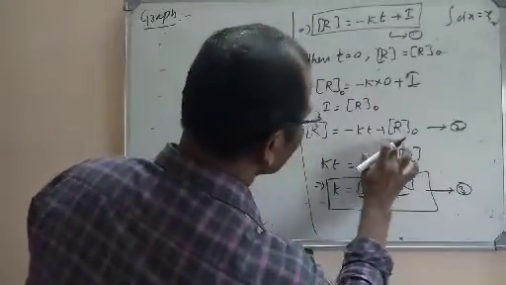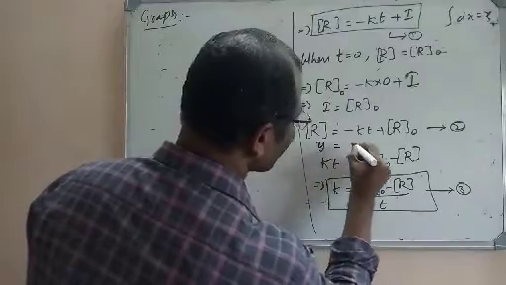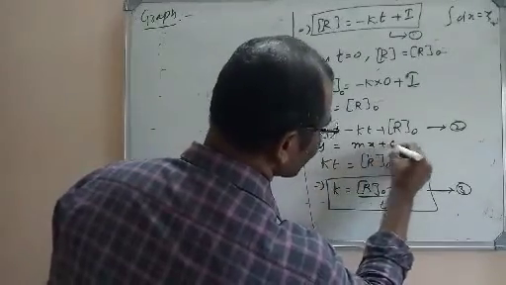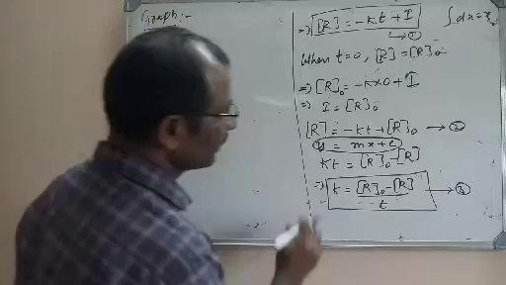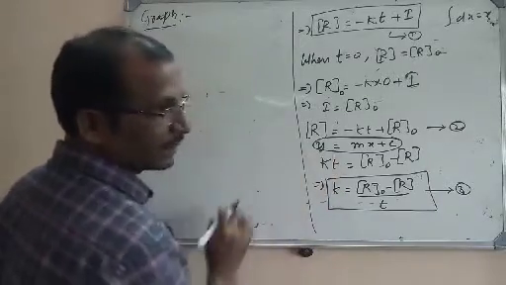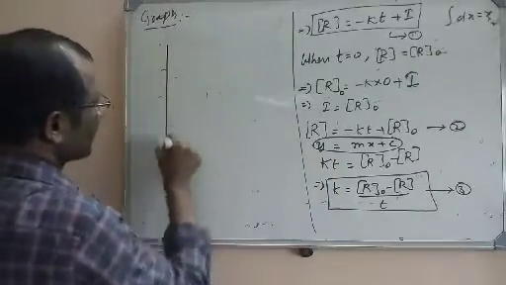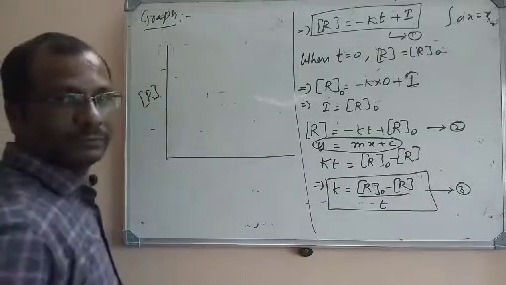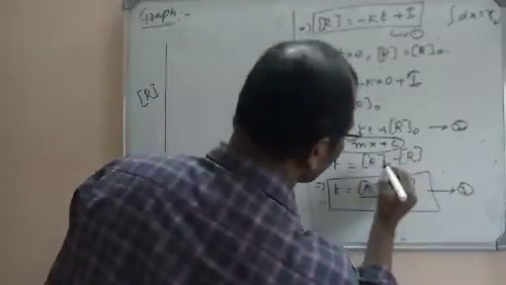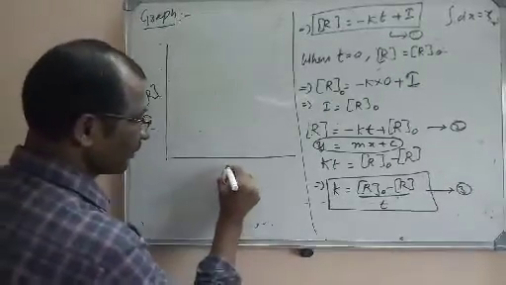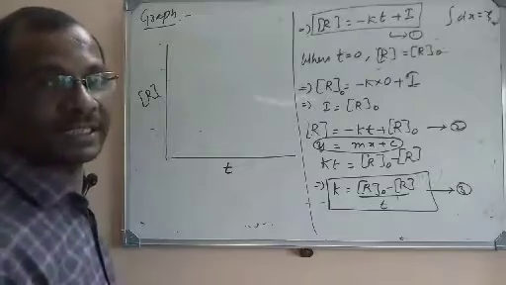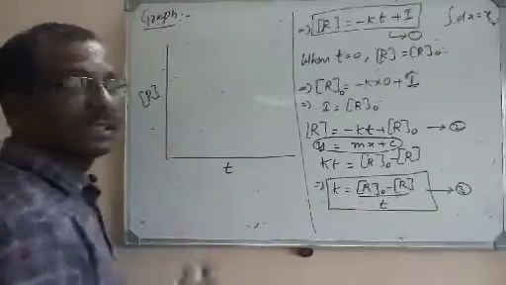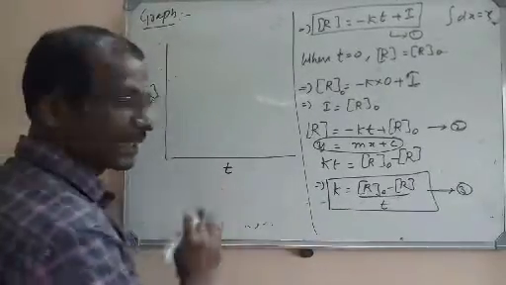Look here, it looks like y is equal to mx plus c. Y means here R. That means the reactant's concentration is taken on the y axis. And what is taken on the x axis? t is taken on the x axis. So we take the concentration of the reactants on the y axis and the time interval on the x axis.